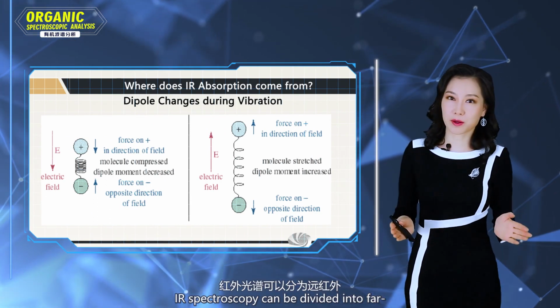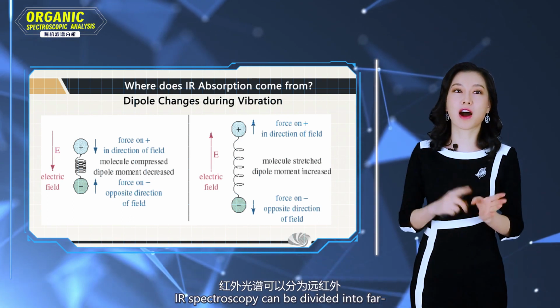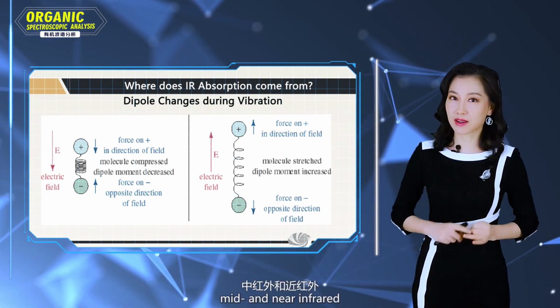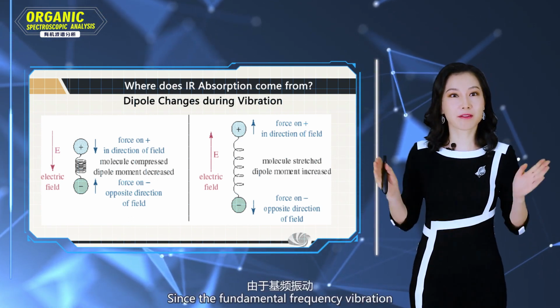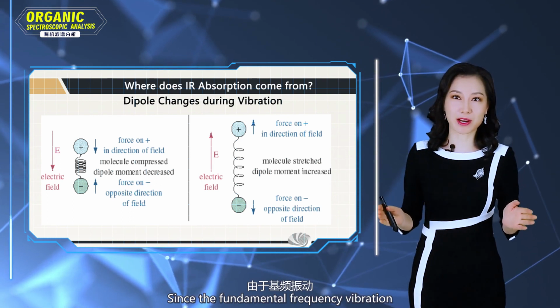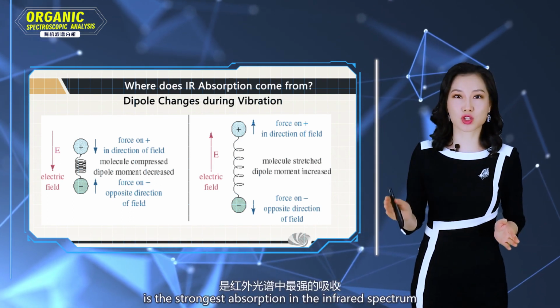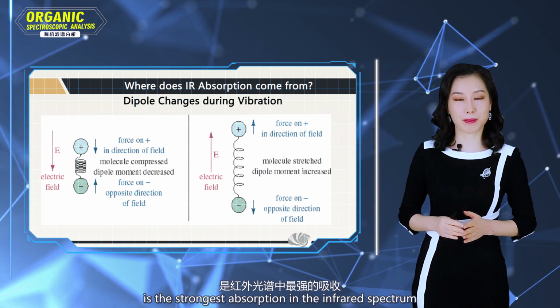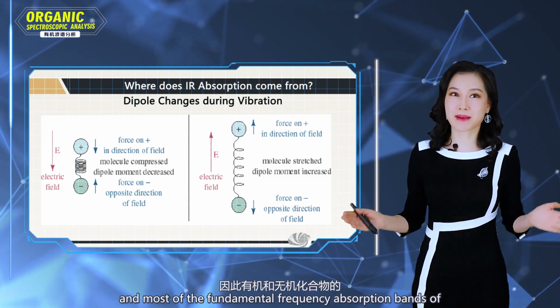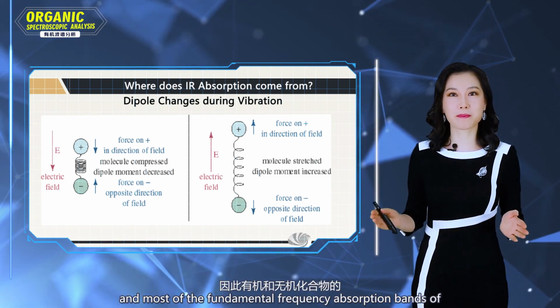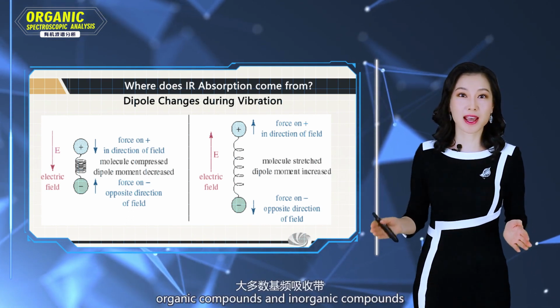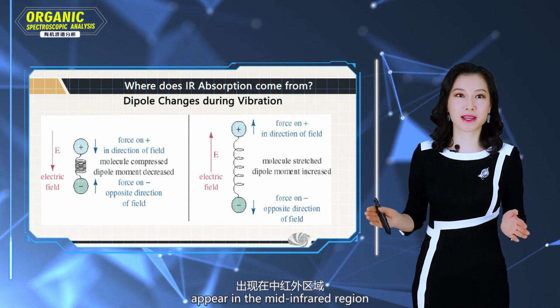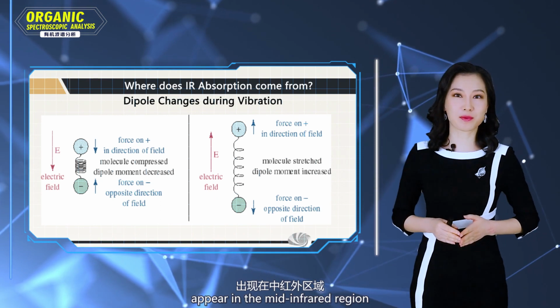Infrared spectroscopy can be divided into far, mid, and near infrared. Since the fundamental frequency vibration is the strongest absorption in the infrared spectrum, most of the fundamental frequency absorption bands of organic and inorganic compounds appear in the mid-infrared region.